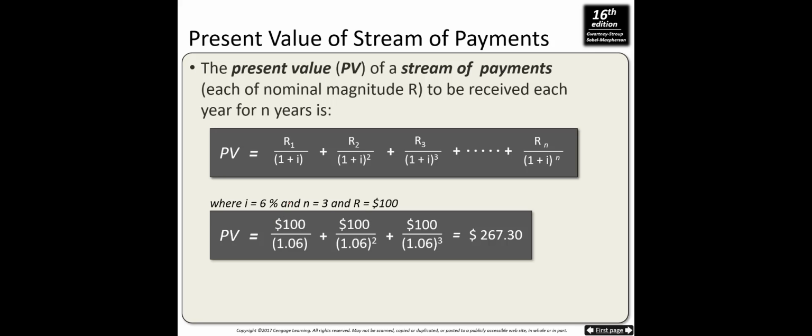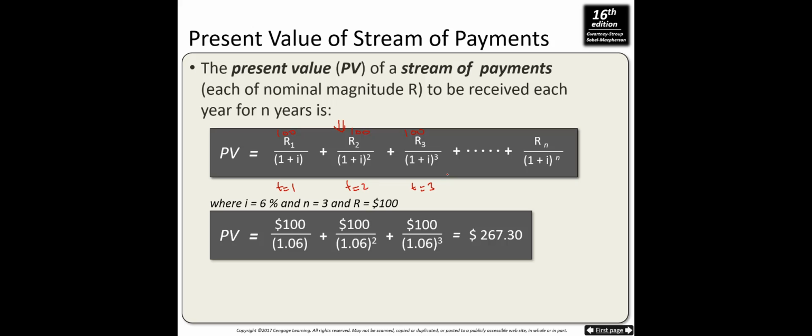The present value of a stream of payments to be received each year for n years is this formula. So what does that mean? Let's say you receive $100 after 1 year, and then you receive another $100 after 2 years. So it's a stream of future payments. And at t equals 3, after 3 years, you again receive $100 and so on. So how do we find the present value?